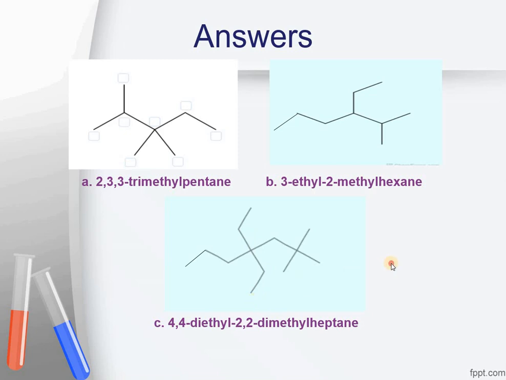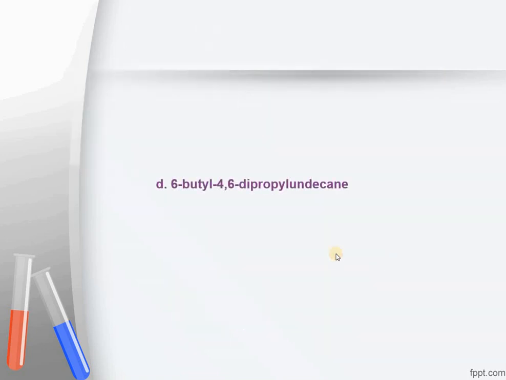Moving on to the next part, it was 6-butyl-4,6-dipropylundecane. Undecane stands for 11 carbon atoms.